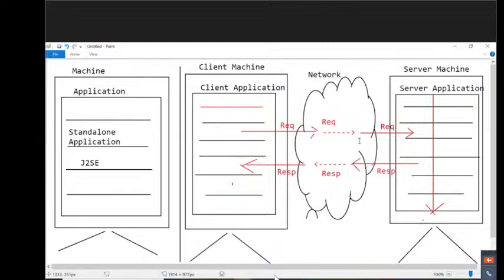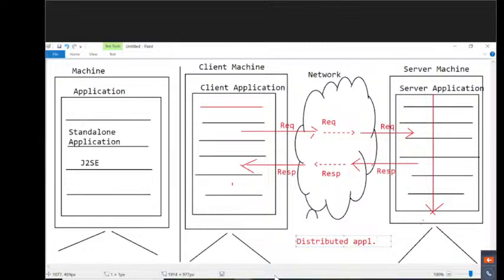Entire application logic is distributed over how many machines now? Two machines. What are the two machines? Client machine and server machine. So it is totally executing on the basis of client server architecture, or not? It's totally running on the basis of client server architecture. So this type of application is called a distributed application.